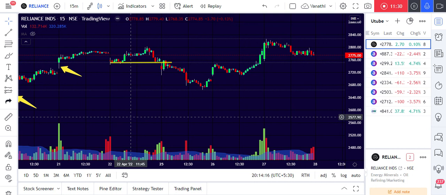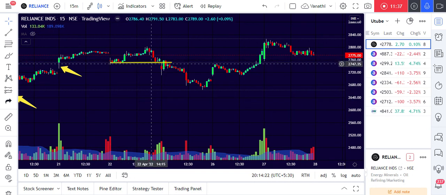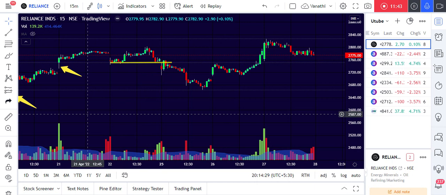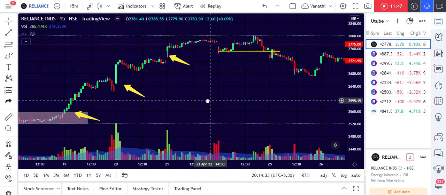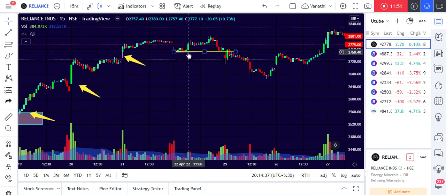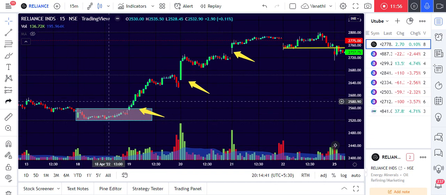Next to candle patterns, support and resistance is the most important thing, as the market always tries to test the support and resistance before deciding the trend direction. So whatever strategy you are using, you should always keep these things in mind: support, resistance, and then consolidation, because after a consolidation we can expect a big breakout.